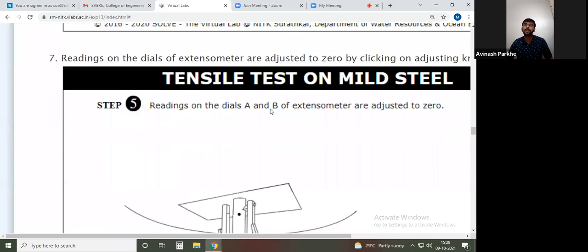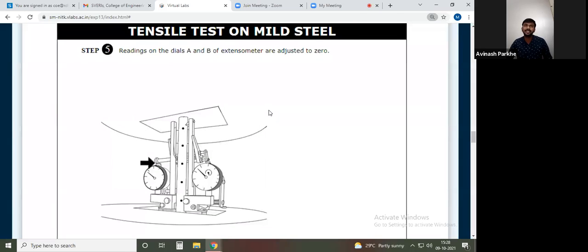Now step number 5. The dial gauge indicators we are providing are called an extensometer. Whenever we provide the extensometer with the specimen, the first requirement is that we have to adjust its reading equal to 0. Initially, if the dial gauge indicator is showing a reading of 10, 20, 50, 60, we are unable to do the proper calculation.